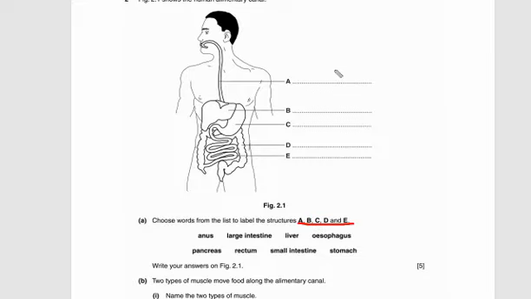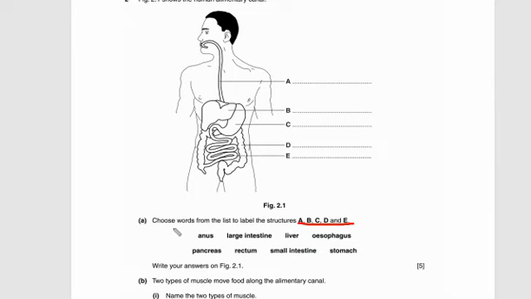Sometimes I write the complete name even though the examiner didn't ask. The purpose is that in case another sample question asks you to write the complete name, what if you don't know it and have only memorized the short name? You will not get proper, accurate marking. So I suggest you write the complete name even though the examiner doesn't demand it. Sometimes they don't give the list of names, they just ask you to write the names of the organs, and you're supposed to answer instead of choosing from the box. Hopefully you get my point.